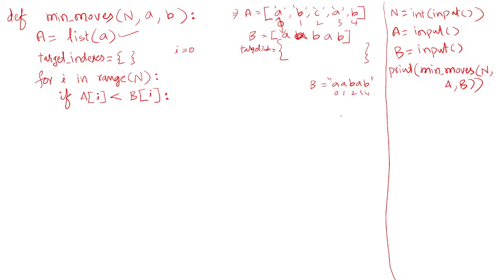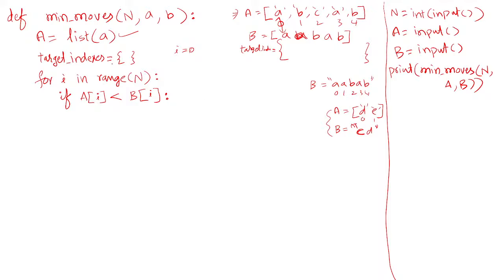Had it been so, for example, we'll take A and B like this. A is D and E. This example we will consider, and now we'll see what happens. And this string is C, D here. Now you can see, the i value is 0, so this is 0, 1. A of 0 less than B of 0: D less than C? No. E less than D? No. So in this case also the first condition is not met.